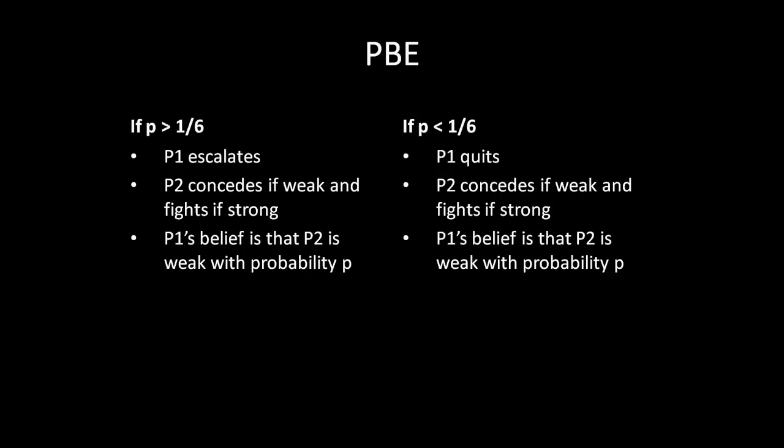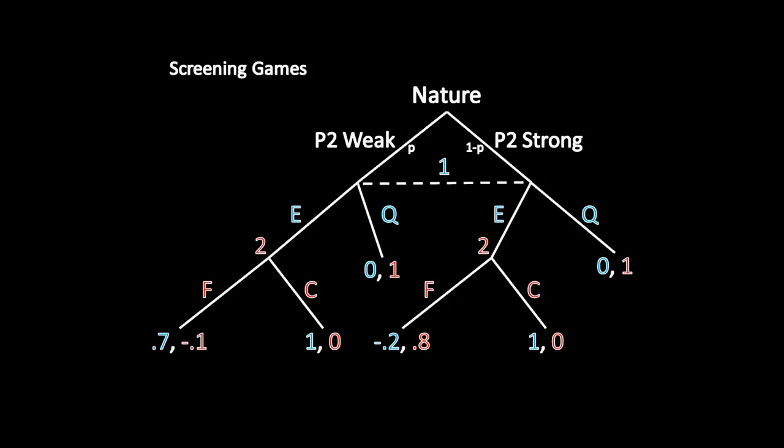The last thing I want to talk about before we end today is why we call these things screening games. So if we go back to this game tree, what player 1 has the option of doing is escalating to screen out types or quitting to not screen out types. That is, if player 1 escalates, then the weak type is going to concede the issue, and the strong type is going to fight. So it elicits different behavior out of player 2. It screens or filters out one type to do one thing, and forces the other type to do another thing.